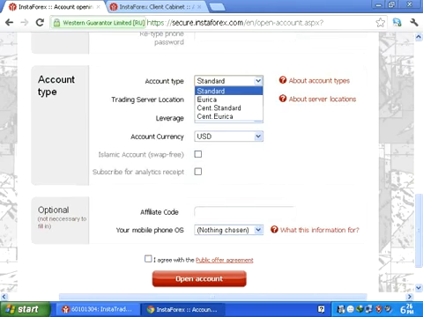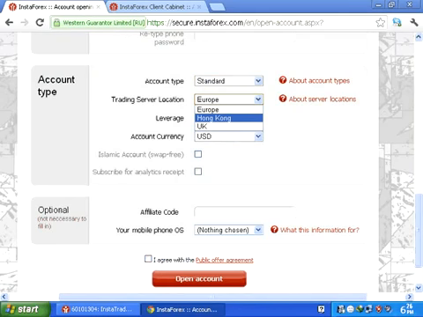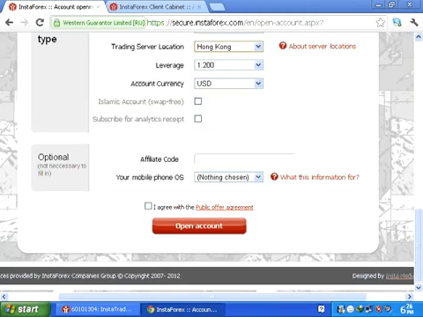In the account tab you can put standard. If you are in Asia, then you can click on Hong Kong. Leverage set as 1:200, currency set as USD. If you are in a Muslim country, then click on here.